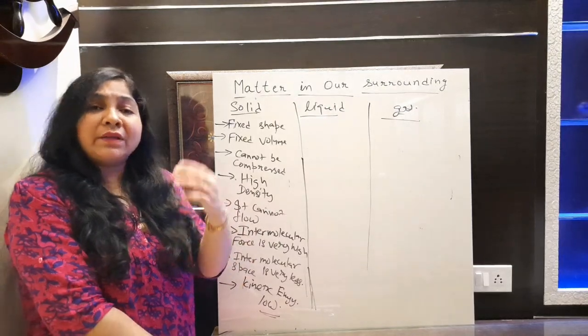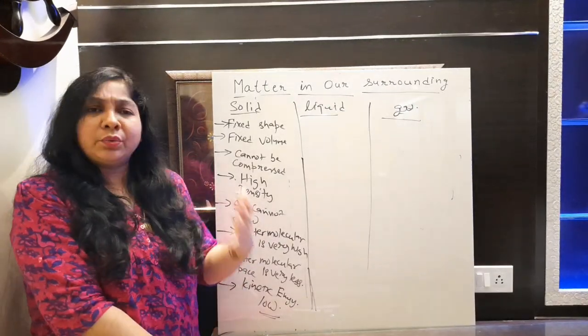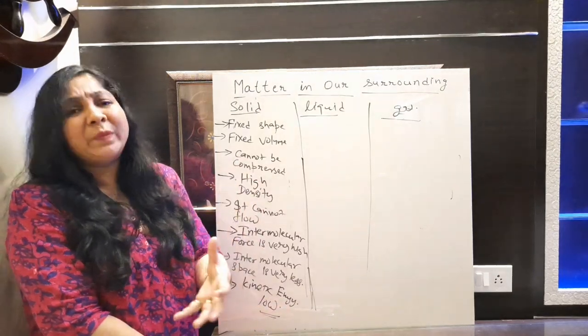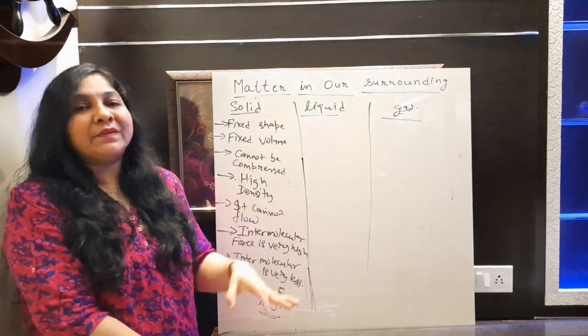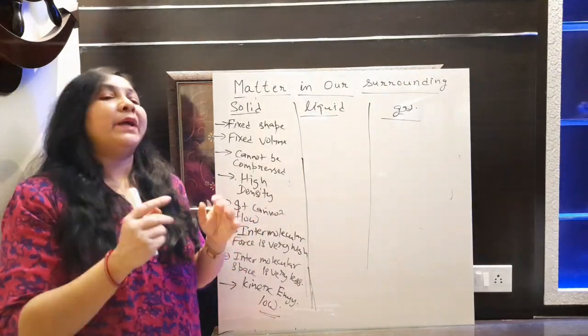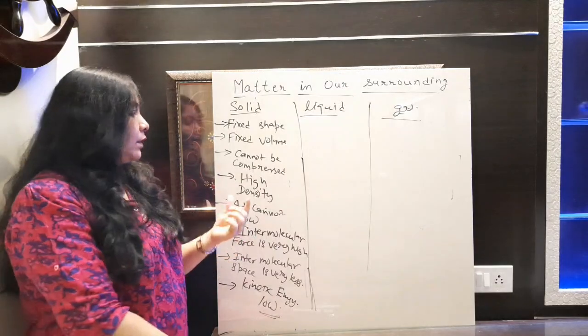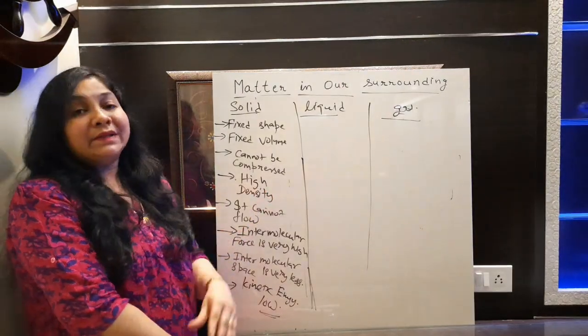Why? Because there is no intermolecular space. If there is no space in between the particles, then how can we compress it? There should be some space. Then only if you are compressing it, it will get adjusted there. But if there is no intermolecular space, then obviously we are not able to compress it. Fine. Now let's talk about density.